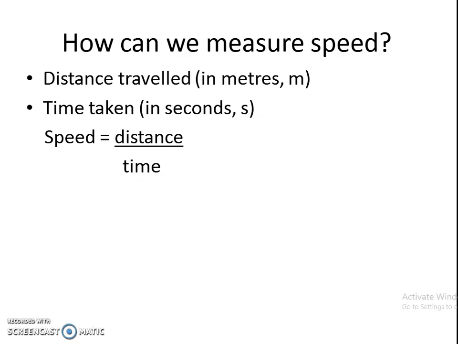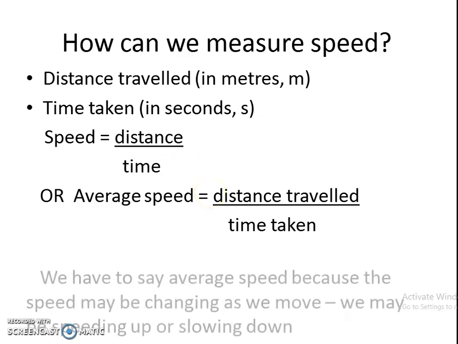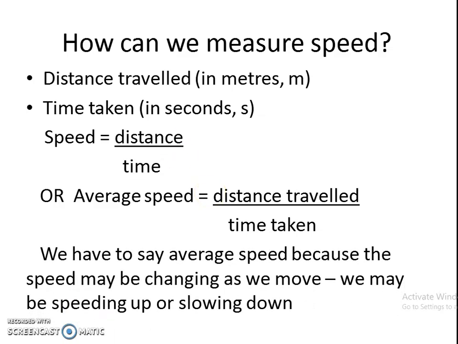Speed is equal to distance divided by time, or average speed is equal to distance traveled divided by time taken. So to measure speed we need two quantities, distance traveled and time taken. We have to say average speed because speed may be changing as we move.